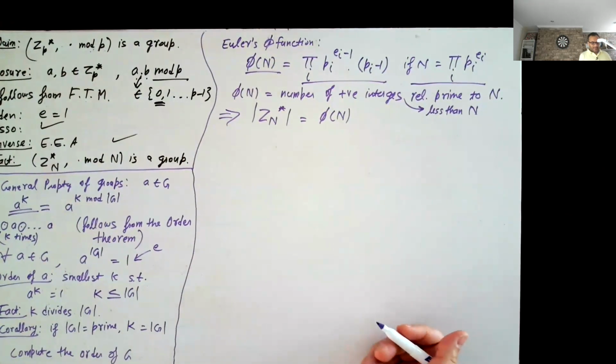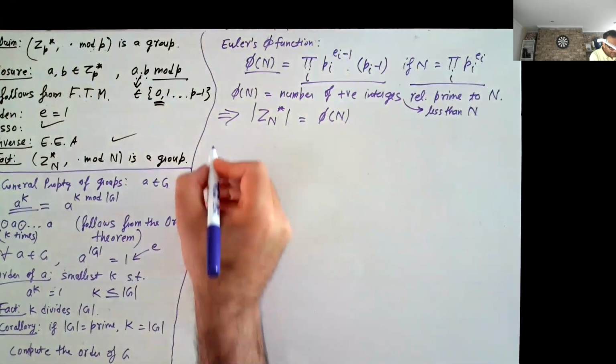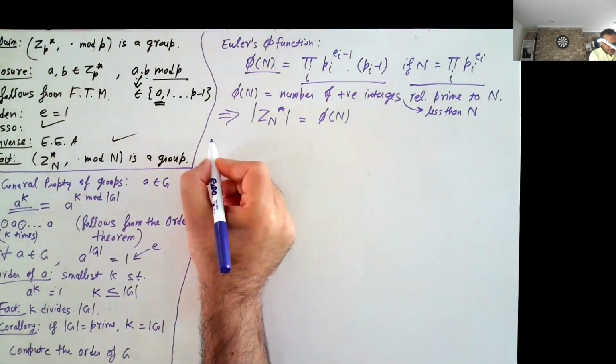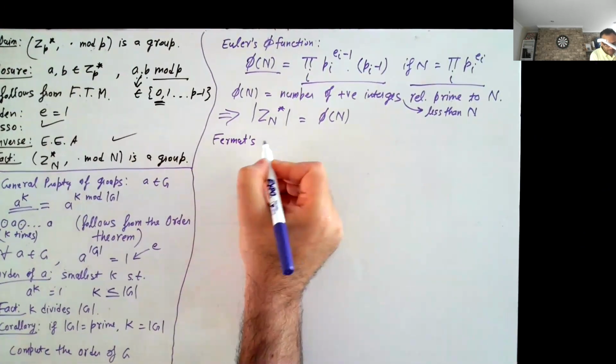So now we have this. From this, there are several things that follow. So first is what is known as Fermat's little theorem.